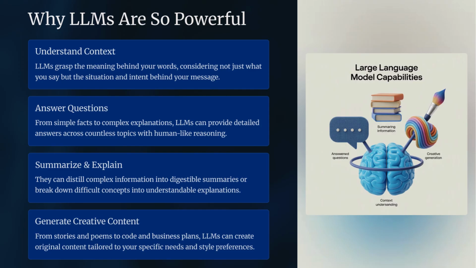Why LLMs are so powerful? LLMs are powerful because of what they can do. They understand context, not just words but intent and meaning. They can answer questions, from simple facts to detailed explanations. They can summarize complex information or explain difficult concepts clearly. And they can generate creative content, from stories and poems to code and business plans, tailored to your needs.